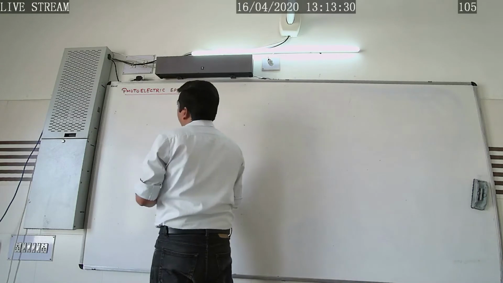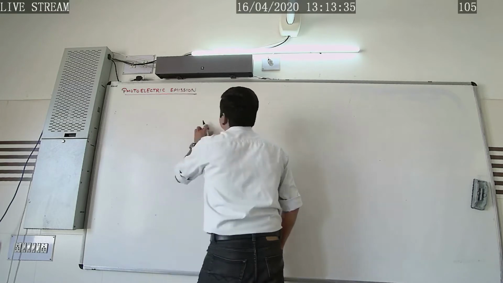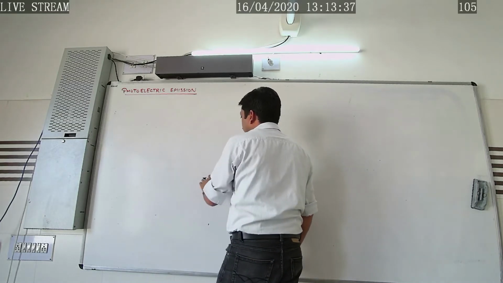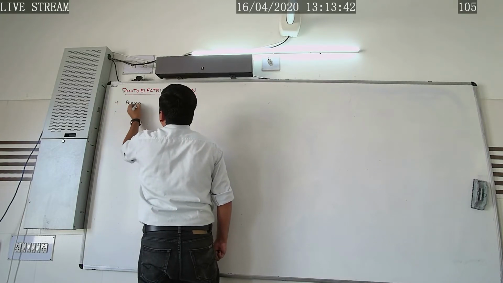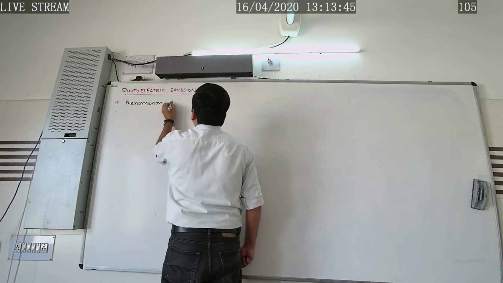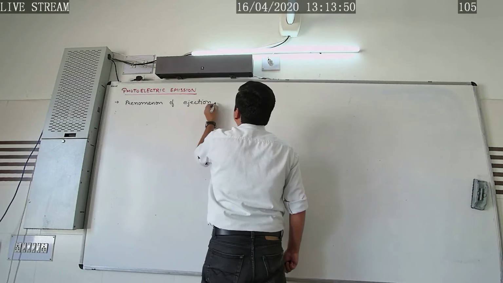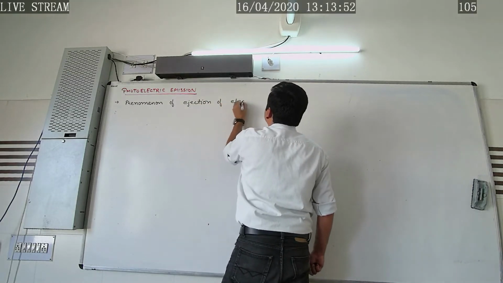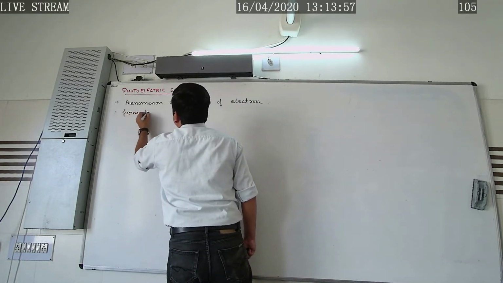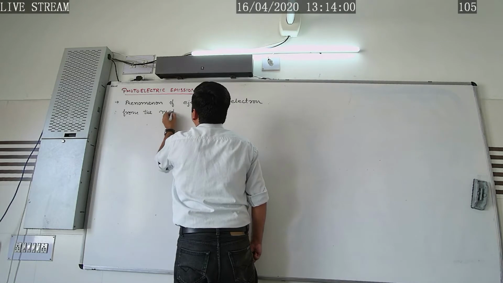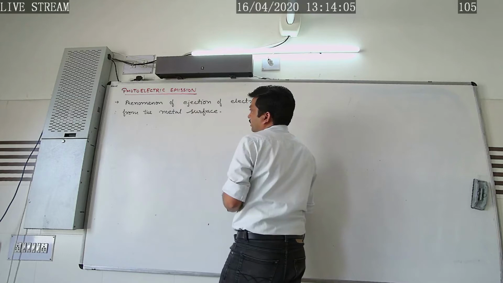So we can define photoelectric emission as the phenomenon of ejection of electrons from the metal surface.